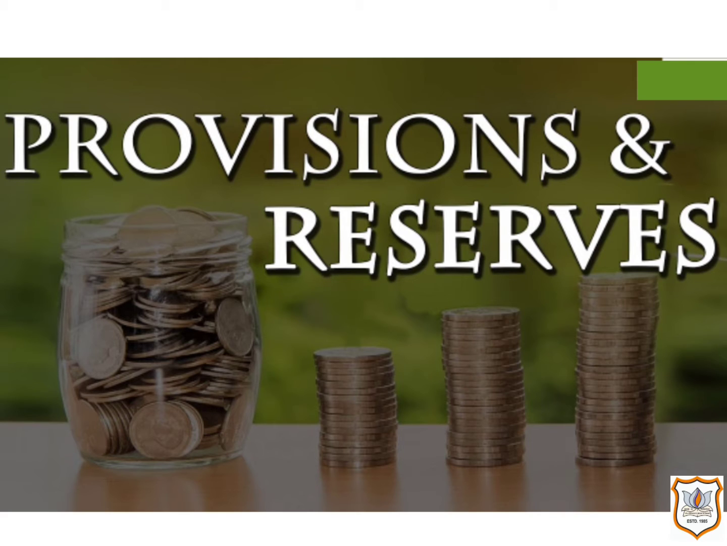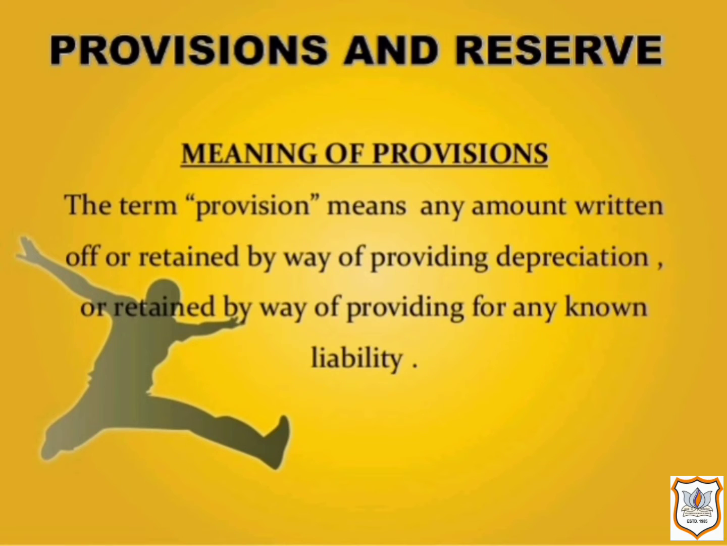Today we are going to start the new chapter, chapter number 3, Provisions and Reserves. Provisions and reserves are such considerations which actually relate to the future needs for which a part of the current earning is set aside. Provision is an amount set aside by charging it to the profit and loss account to provide for a known liability, the amount of which cannot be determined with accuracy. It is charged in the profit and loss account on an estimate basis.